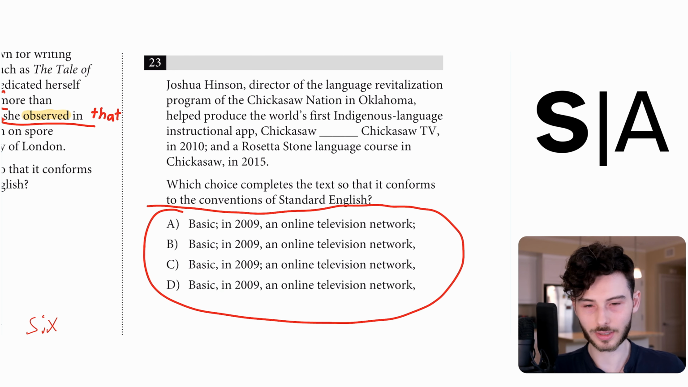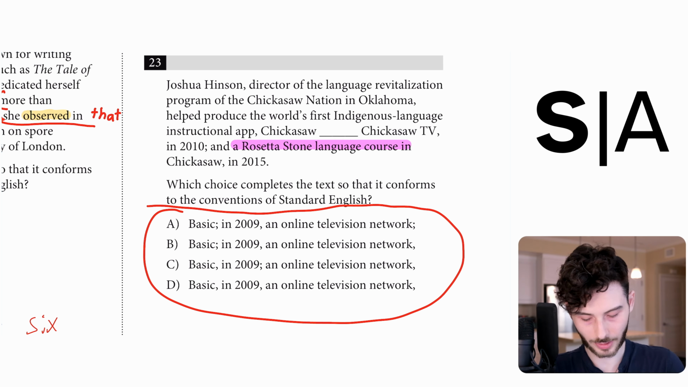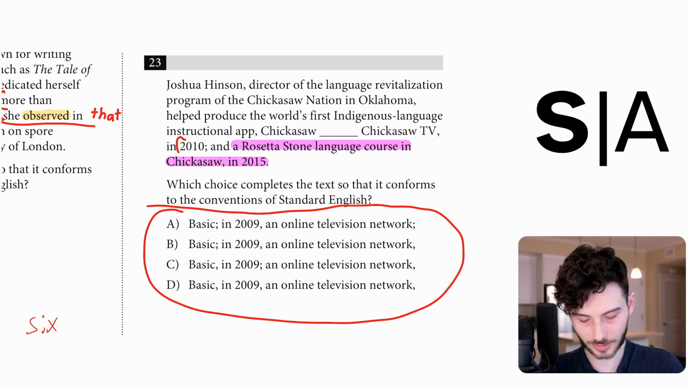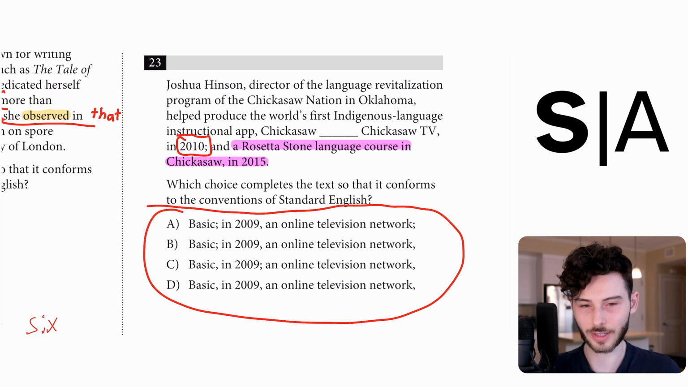The main thing to focus on is that we need parallel structure. Let's look at the third item, a Rosetta Stone language course in Chickasaw in 2015. That means that the date must come last. So the semicolon has to come after the date, and you can see that is what happens here. In 2010, semicolon. This semicolon in the passage separates the second item from the third item.